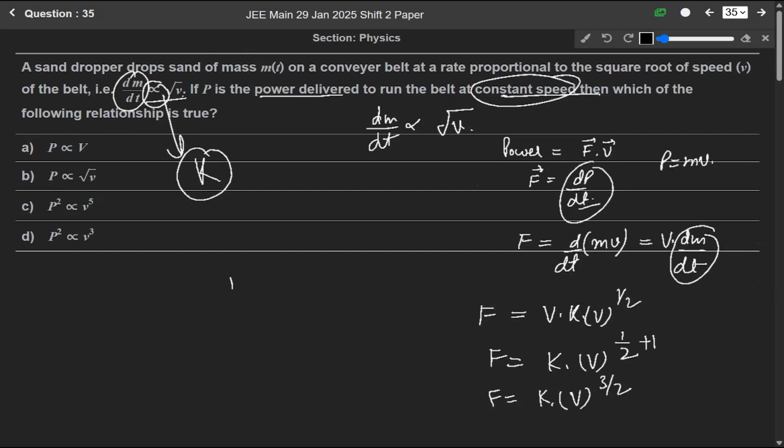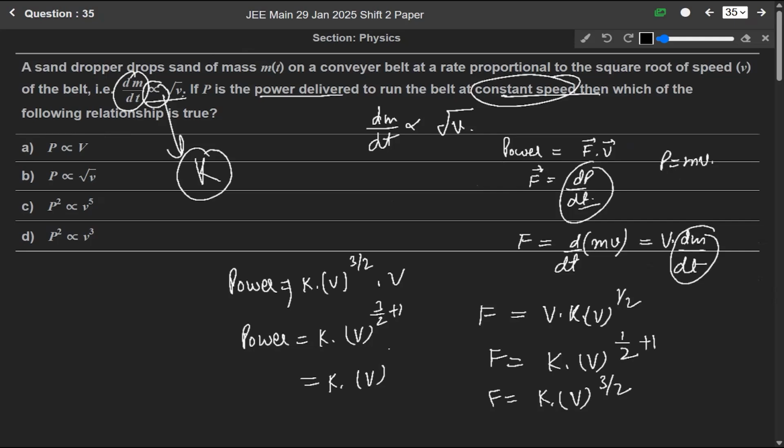So from here, power will be equal to F into v. So k into v to the power 3 by 2 into this v. Eventually power equals k v to the power 3 by 2 plus 1, so it will be v to the power 5 by 2. Means power is equal to k v to the power 5 by 2.